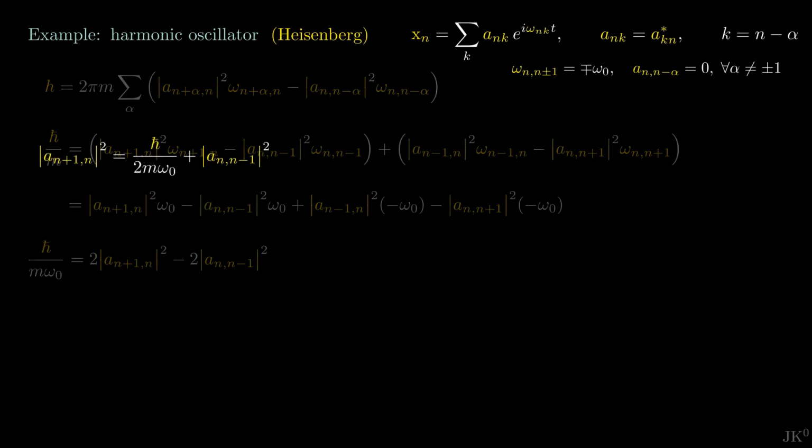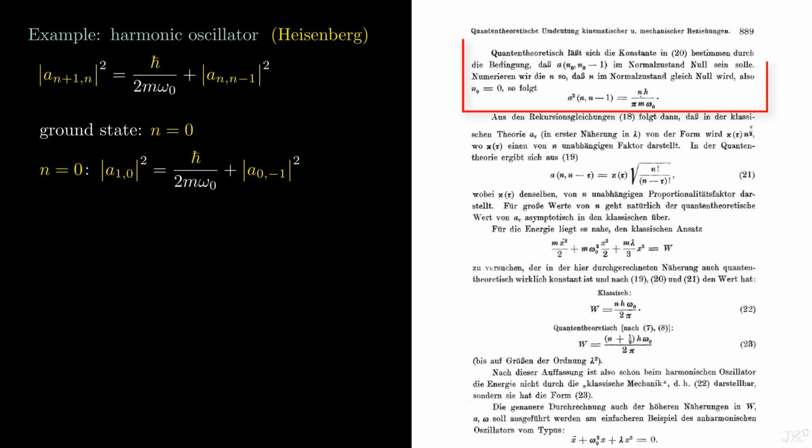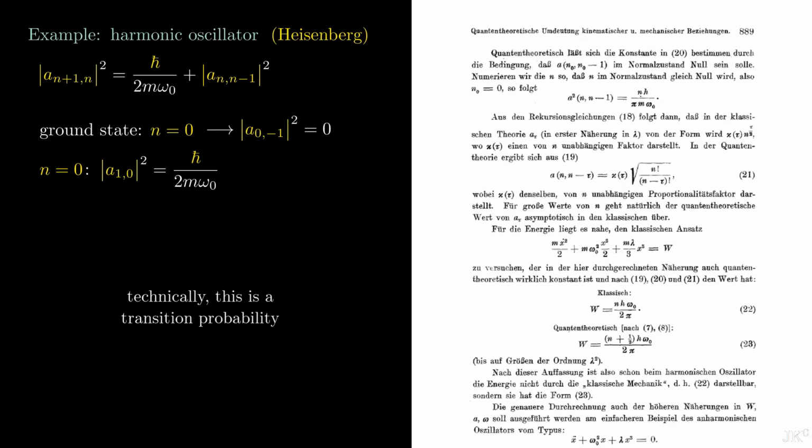The next step is defining a so-called ground state. This is defined as the lowest possible state of the system. Setting this to be represented by n equals 0, we get the following. In this step, Heisenberg reasoned that transitions below the level n equals 0 do not exist by definition of ground state. Therefore, this term must be 0. And with this, we find our first transition amplitude.